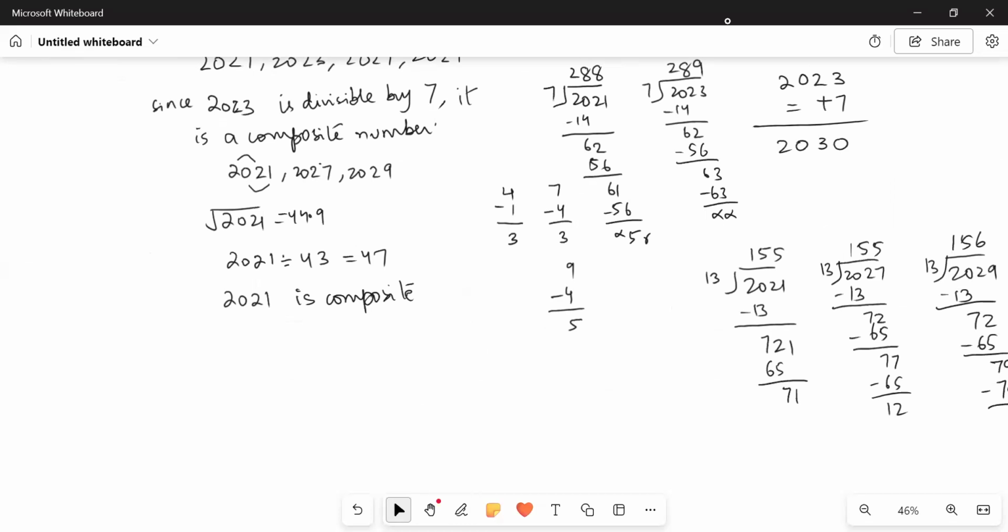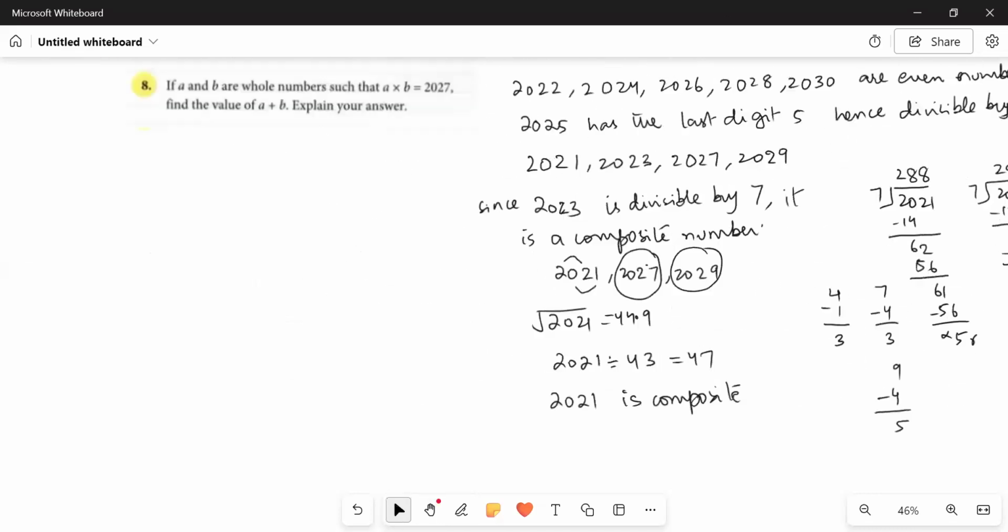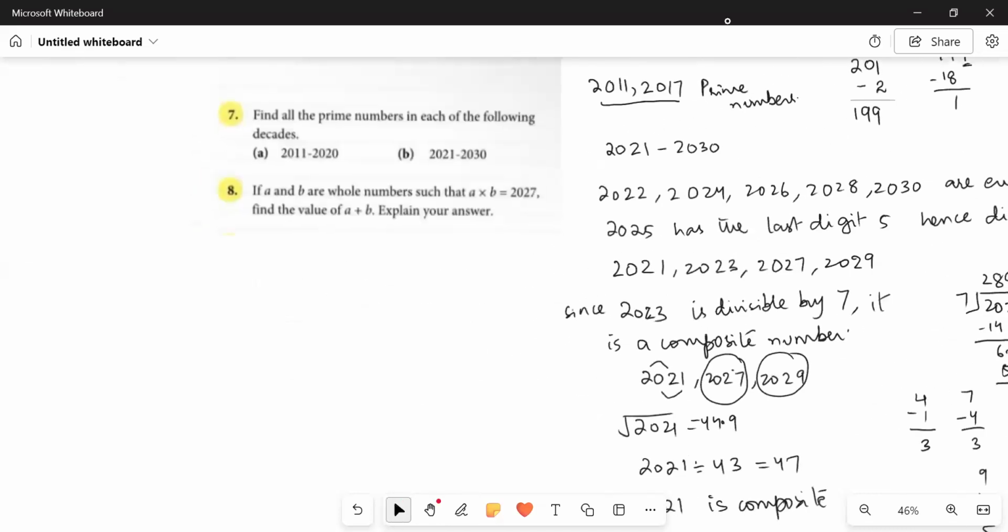And similarly, if you check these two numbers with any of the prime numbers from 2 till 43, you will find out that they are not divisible by any of them. So out of the 10 numbers from 2021 to 2030, these two numbers, 2027 and 2029, are prime numbers.